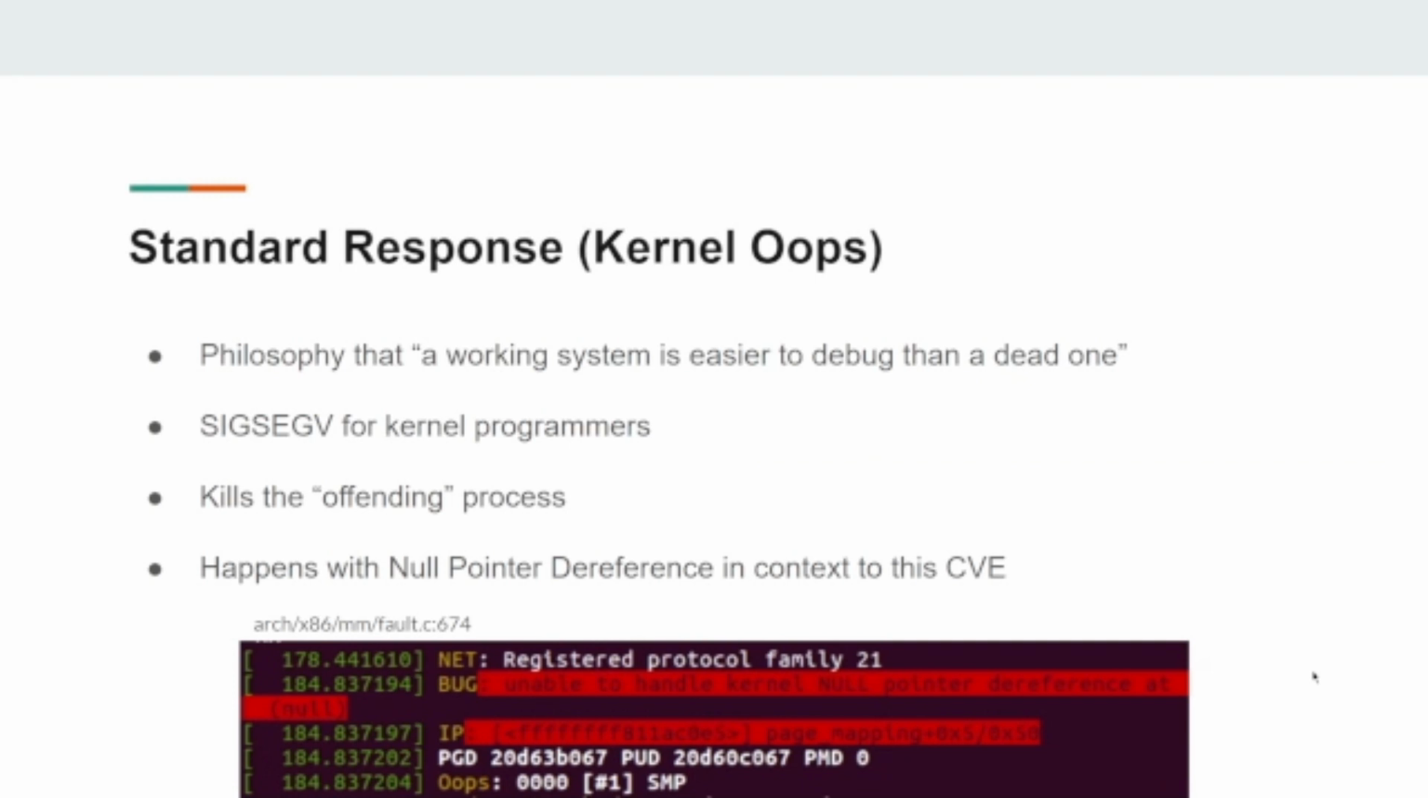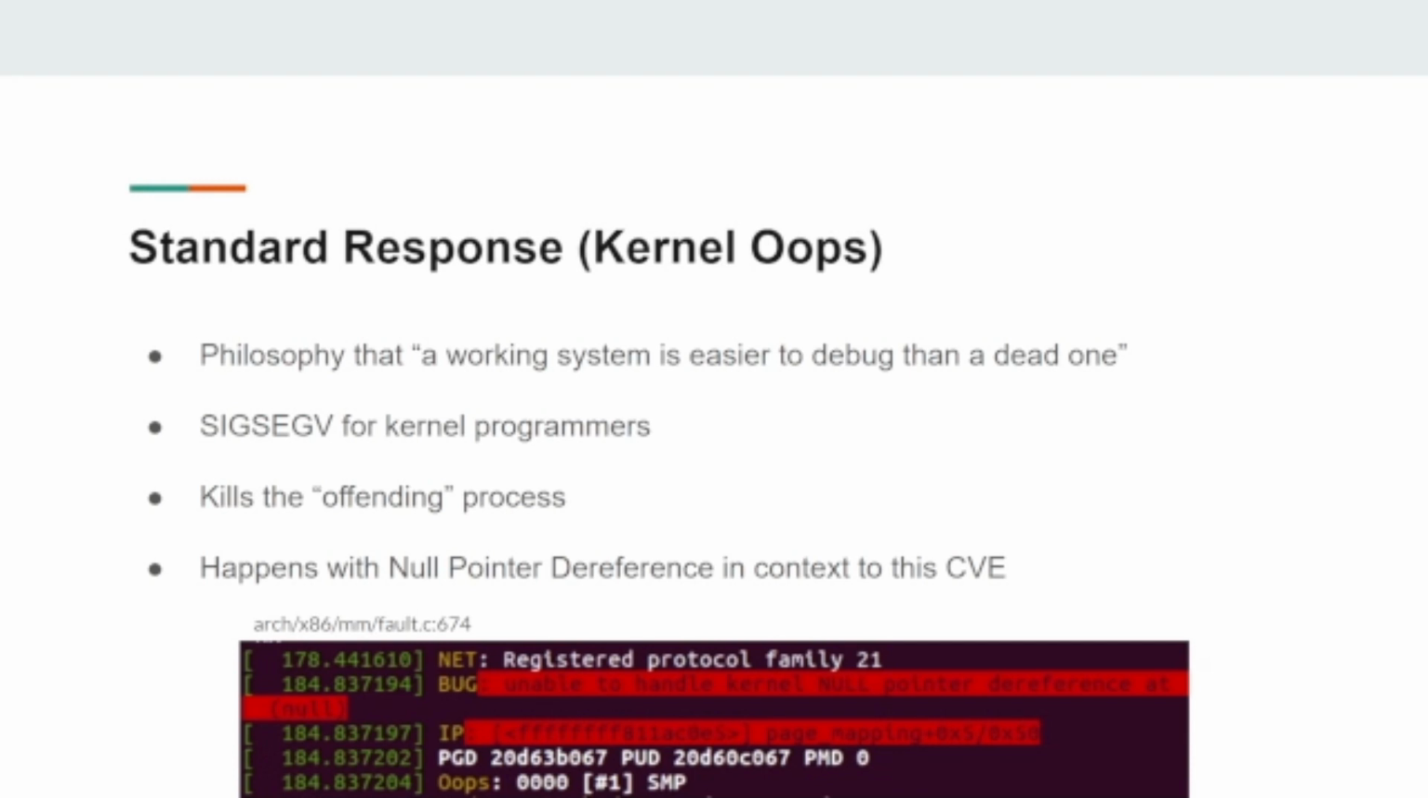So specifically what happens with a null pointer dereference is that the standard response is a kernel oops. A kernel oops comes from a philosophy that a working system is easier to debug than a dead one. We don't want to outright crash the system if it's still recoverable, so we just output a message to the log and then kill the offending process. You can consider this like a SIGSEGV for kernel programmers, at least in Linux. And this happens with null pointer dereferences in this context, since that is the vulnerability.